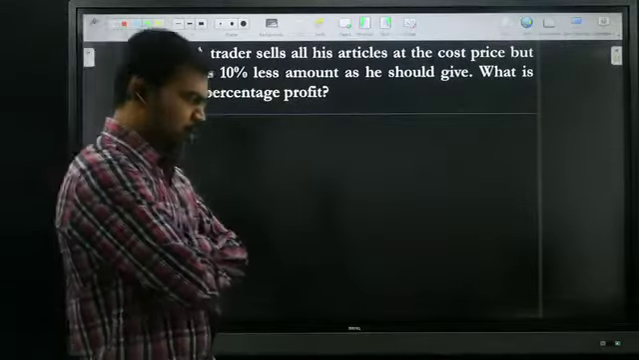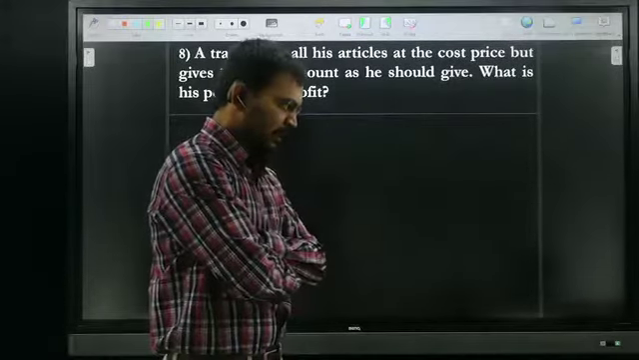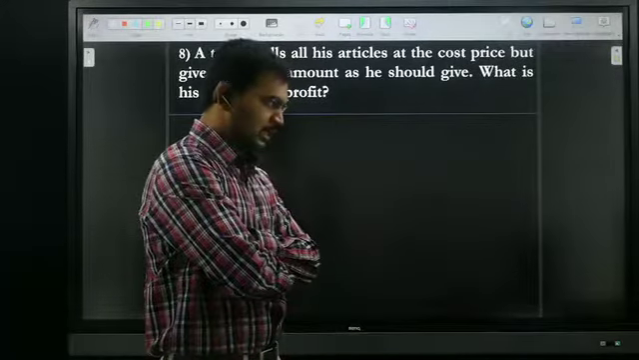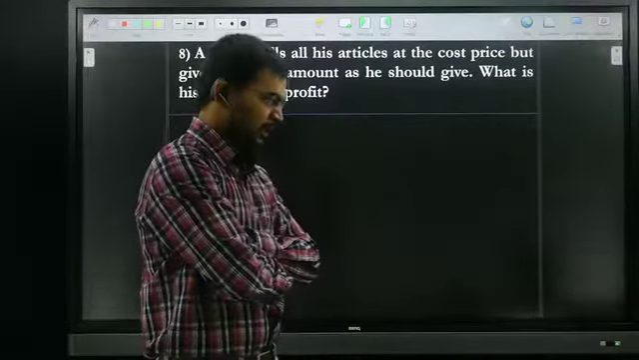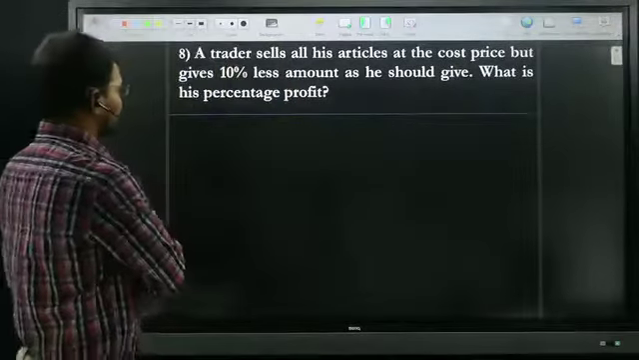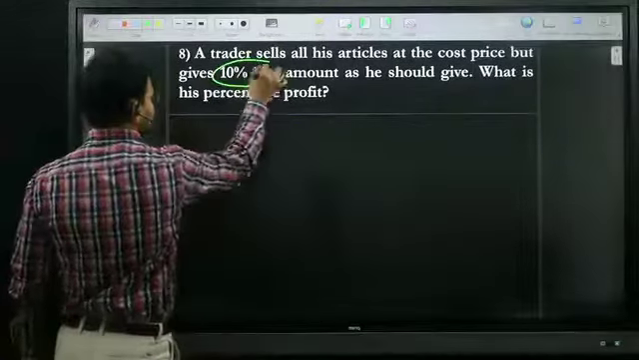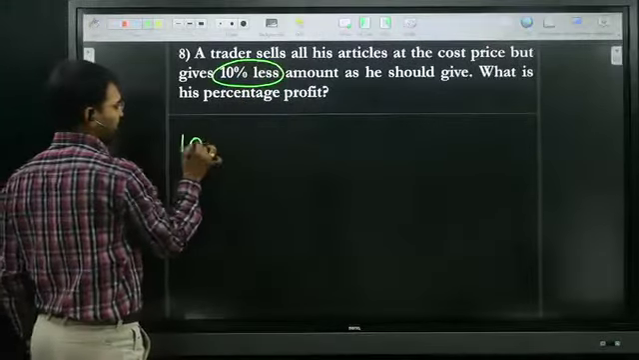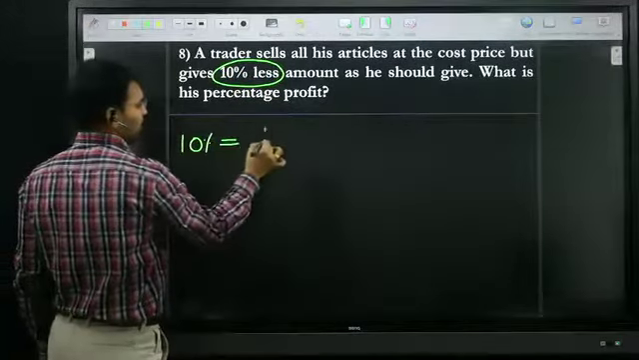So Varun, that is the wrong answer. Chandana, it's the right answer. Sunny, it's the wrong answer. Swapna, 10% less. Just try to see this one. 10% less is nothing but what? 10% is nothing but what?